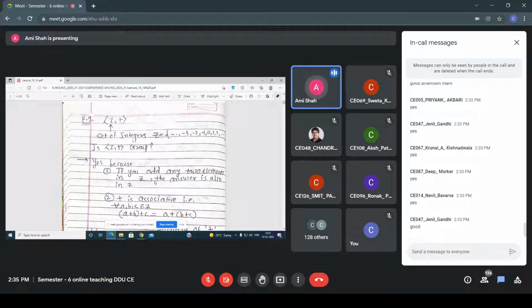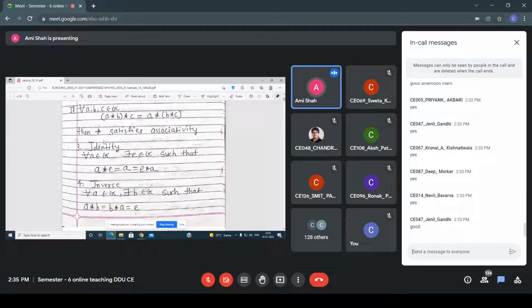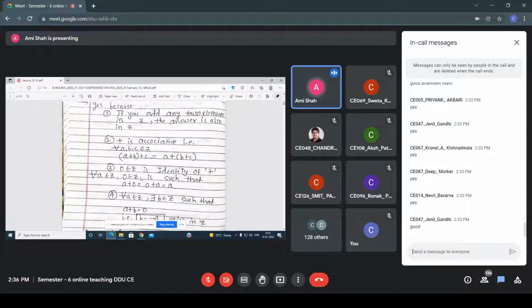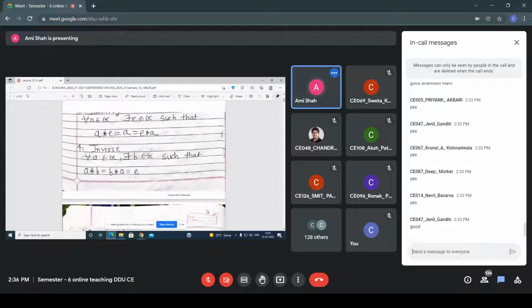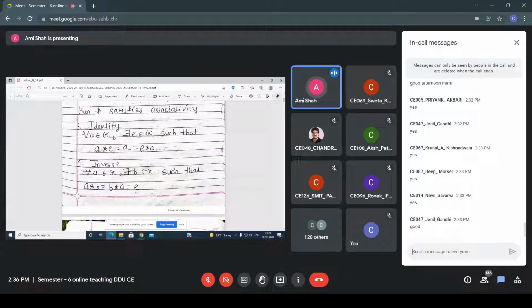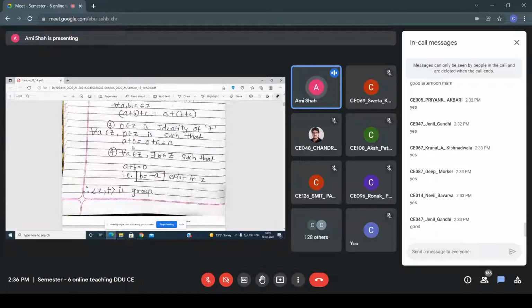Okay, now what is the third property? The third property is the identity element. As all of you know, for addition the identity element is 0. So when the operation is plus and I'm performing a plus 0, then I'm getting a, right? This 0 belongs to Z, it's the identity of addition. So for every a belongs to G, 0 belongs to G such that a plus 0 equals 0 plus a. Okay, so this property says that.